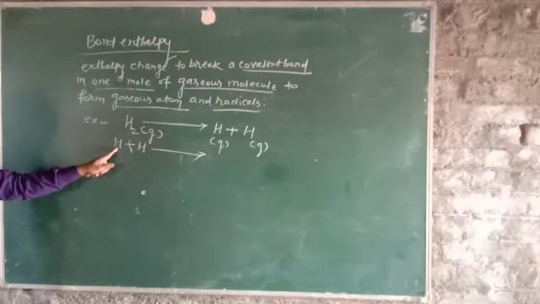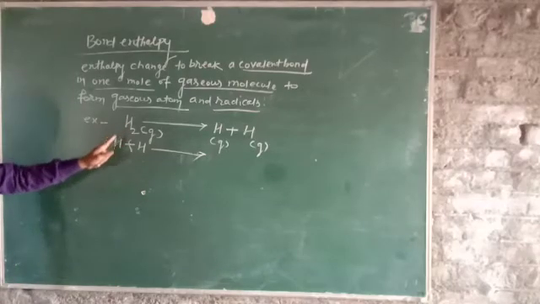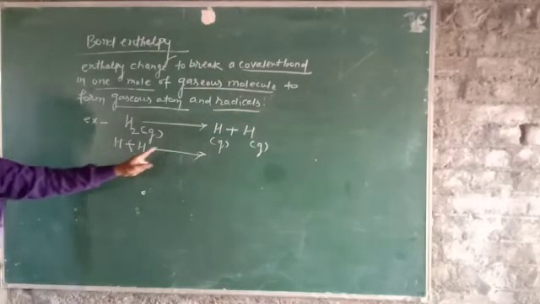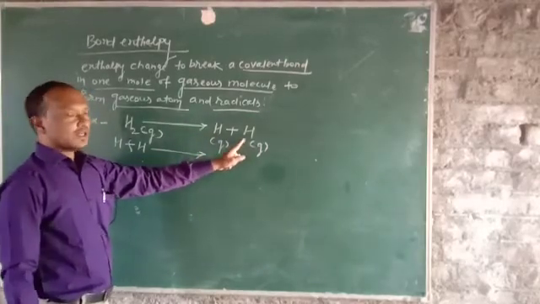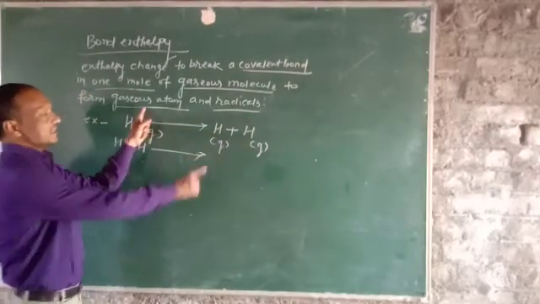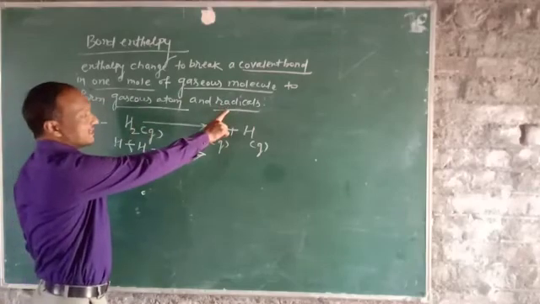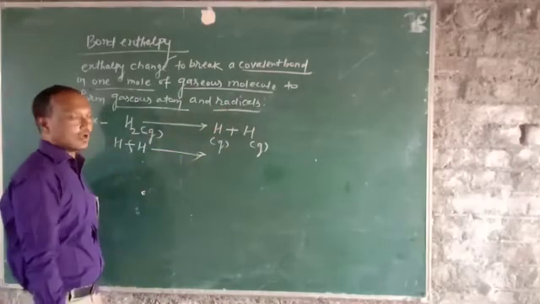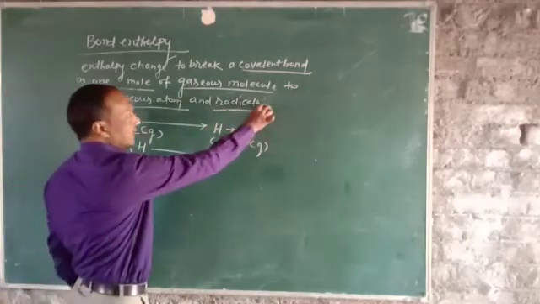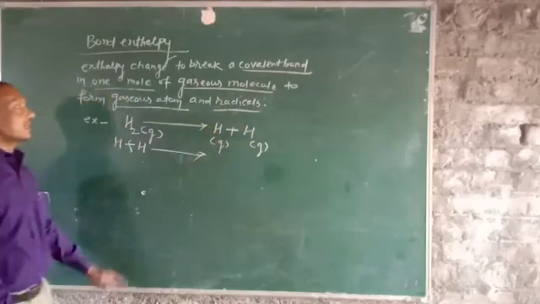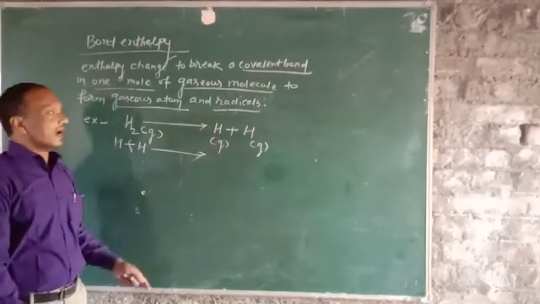This bond after breaking in H2, H bond H, it forms H plus H. So in this way, the formation of gaseous atoms takes place, or the radicals. Radicals means having a single electron. These are called as the radicals. So gaseous atoms are formed.